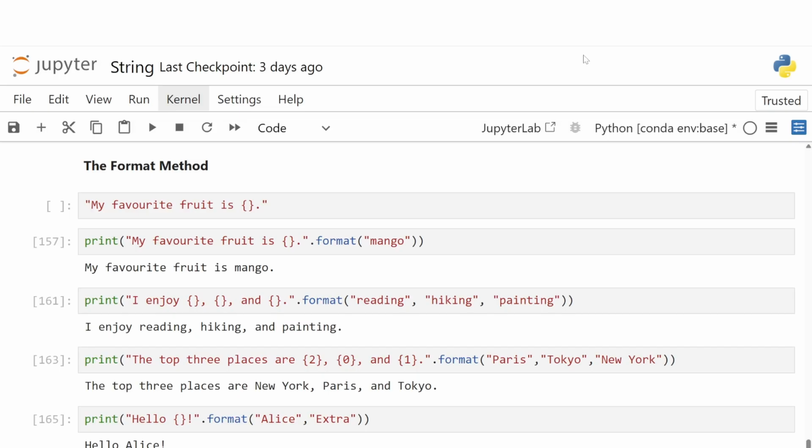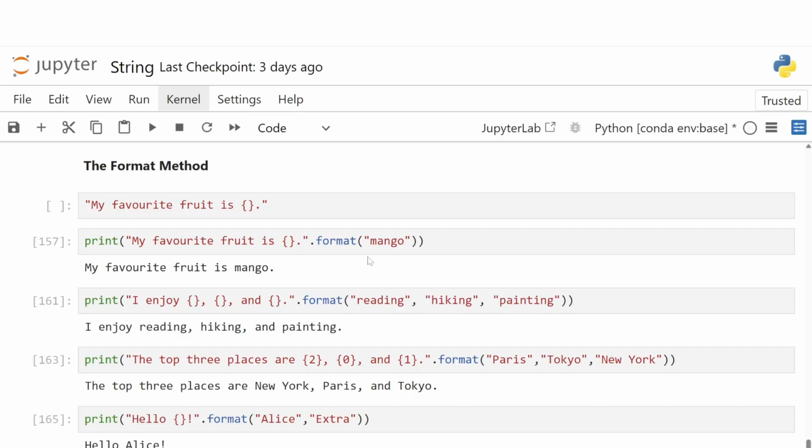Multiple examples. Let's start with the basic one. Suppose we write a sentence, "my favorite fruit is {}." Now we add .format to the end of the string and pass in the value mango.